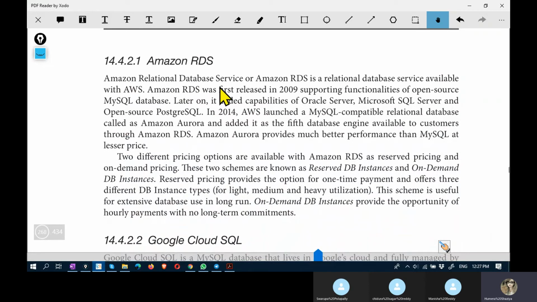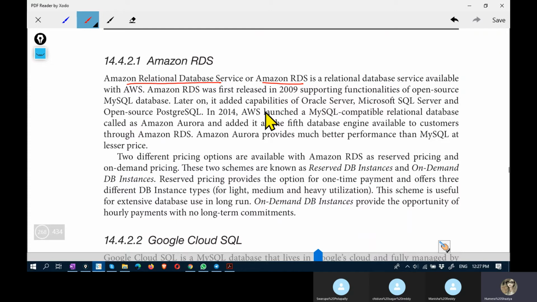Amazon Relational Database Service or Amazon RDS. It is a relational database service available with AWS, Amazon Web Services. It was first released in 2009 with support for MySQL database. And later it has added Oracle Server, Microsoft SQL Server, and open source PostgreSQL.